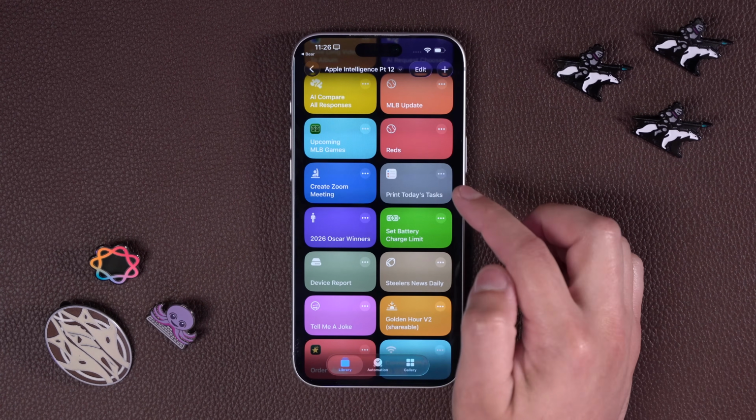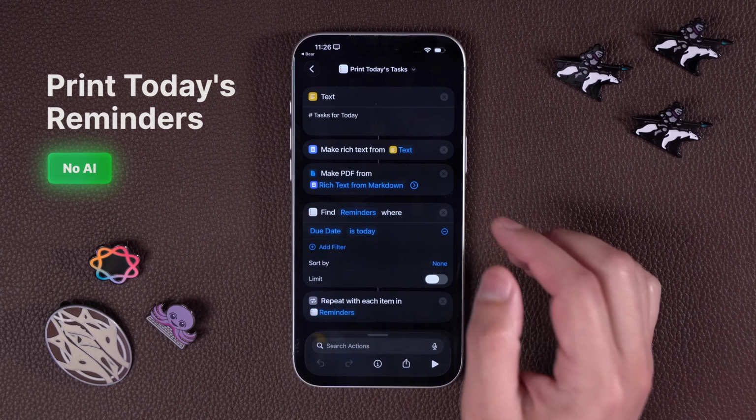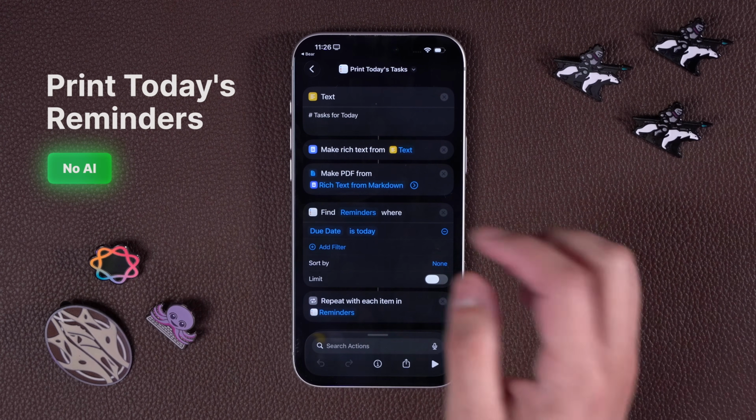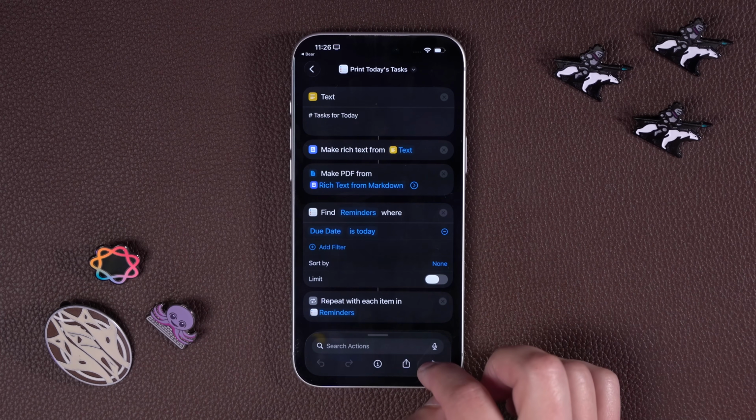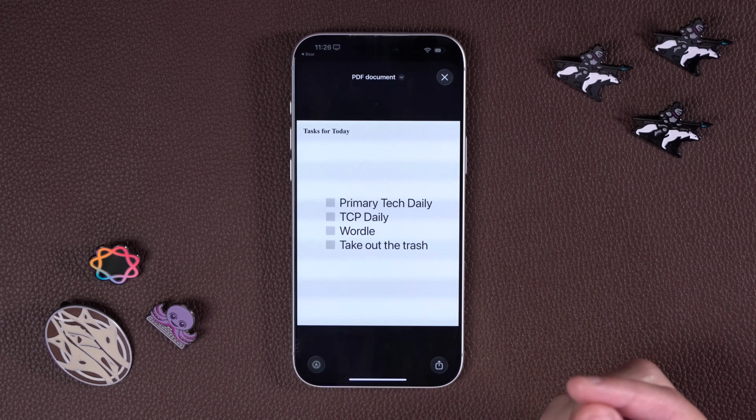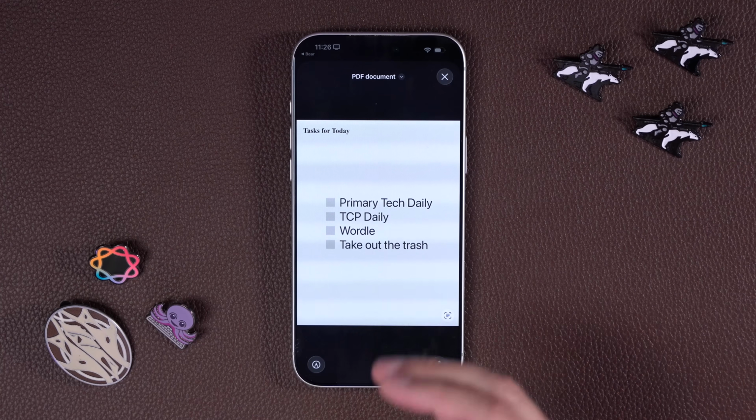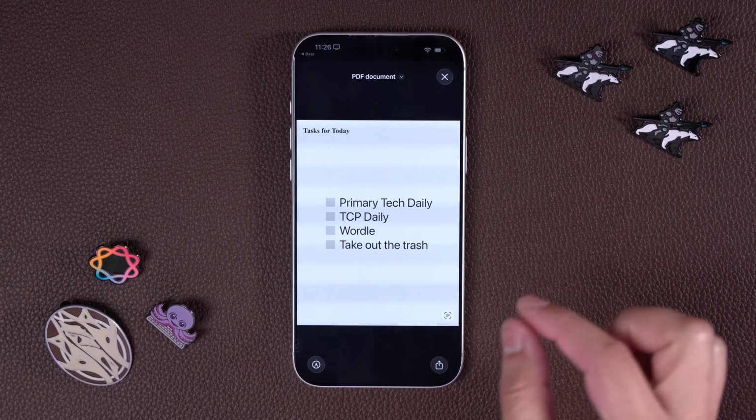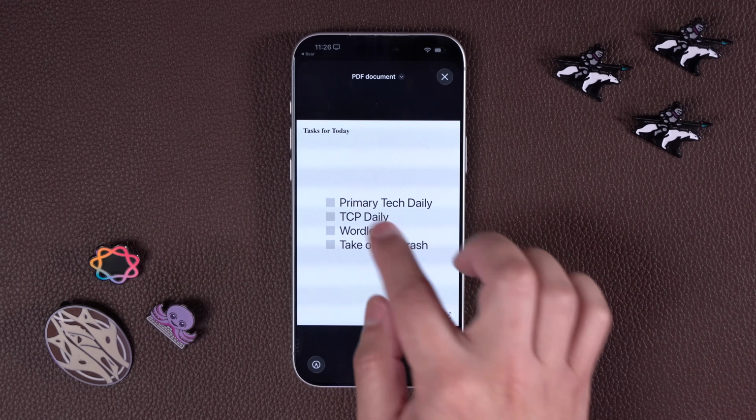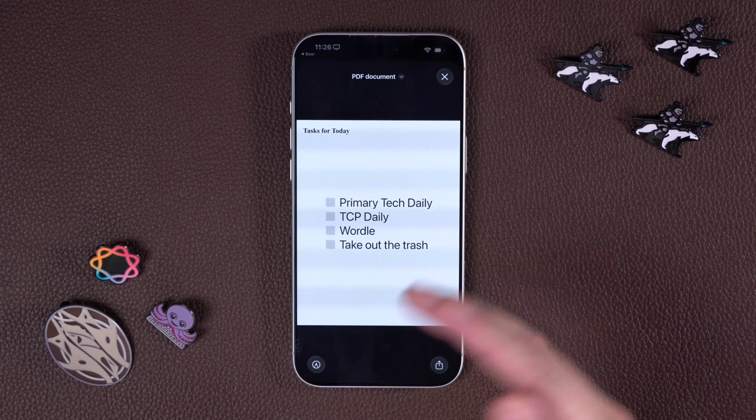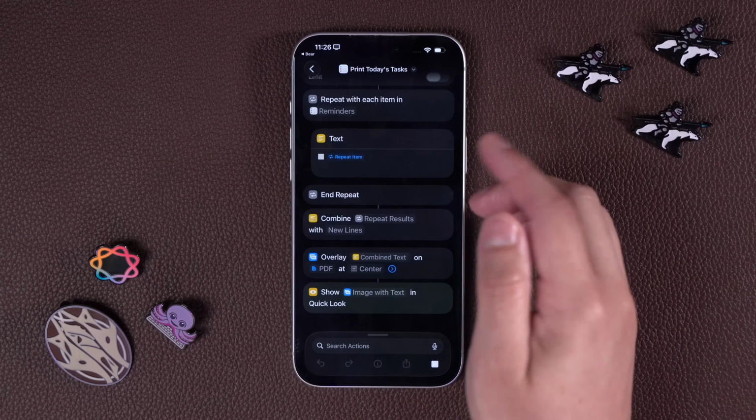Next, someone wanted to be able to print their tasks for the day because they like that tactile response of actually checking it off, like with a pen or pencil. So this shortcut actually creates a PDF with the reminders you have due today, and you can then print it out or save it. Try to make the text as large as possible. There's a little heading for tasks for today, and now you can literally print out your reminders in an 8.5 by 11 sheet.